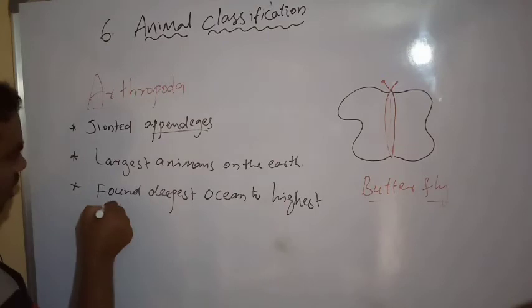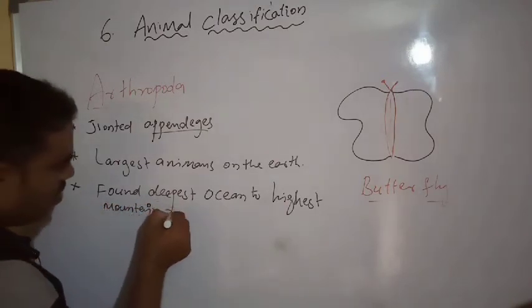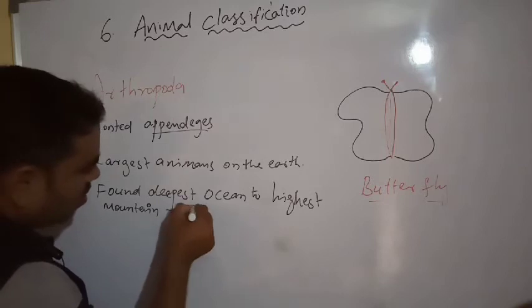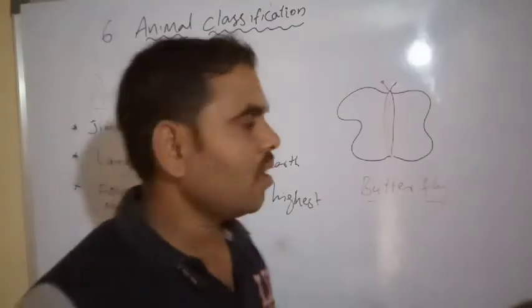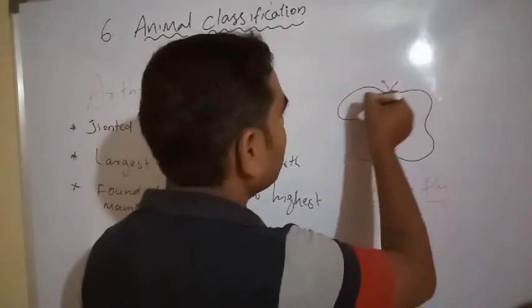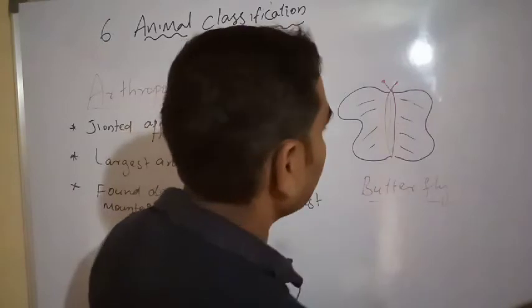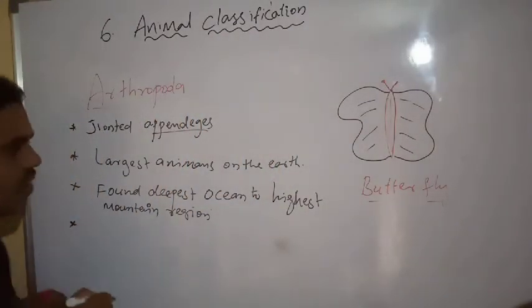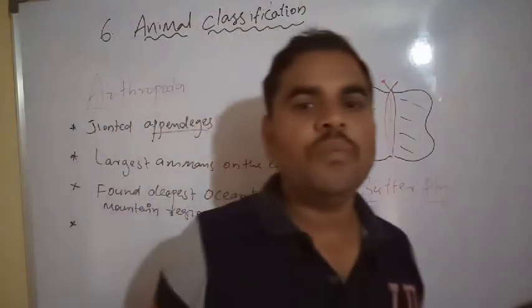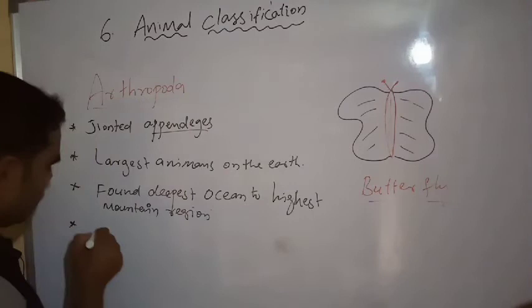Next, these animals are triploblastic and eucoelomate.